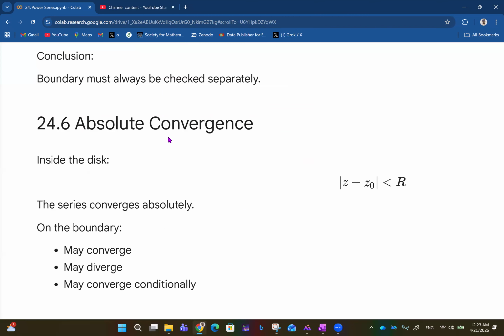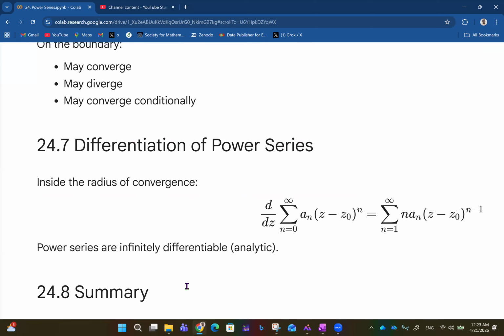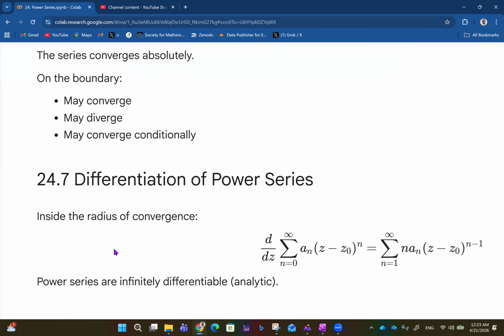So we talk about absolute convergence: inside the disk, where the absolute value of z minus z naught is less than r, the series converges absolutely. On the boundary, it may converge, it may diverge, and it may converge conditionally. So we need to check this behavior. Inside the radius of convergence, you can differentiate.